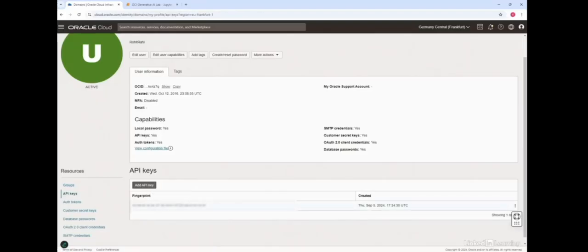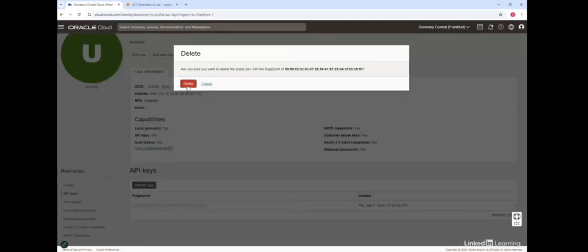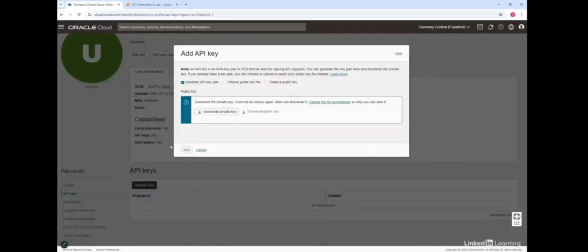Here you can see that I can add an API key. There is one which is already added. This is the one which I was using in the previous demo and successfully invoking the generative AI inference API. Before I add a new API key, let me just delete this particular key because we are not going to use it anymore. So I'll click on add API key here, and you can read more about the API keys. It's a standard RSA key pair in PEM format used for signing API requests. Now I can generate an API key pair, public and private, or I can choose a public key file or paste a public key. I have different options. What I'm going to do is download the private key file here.